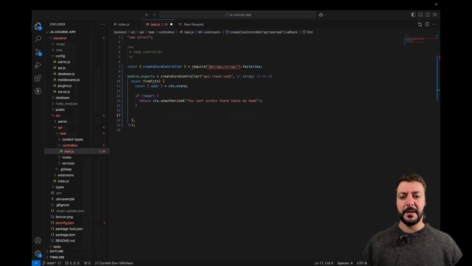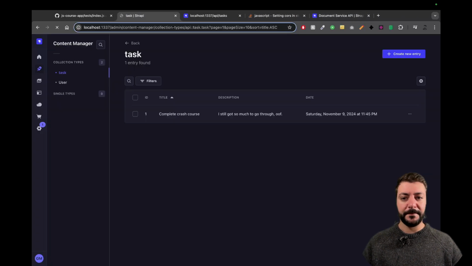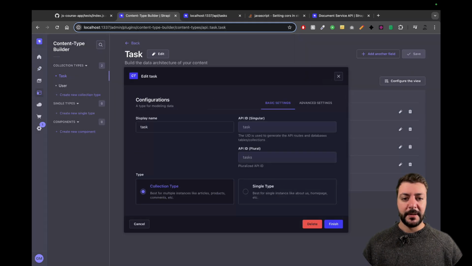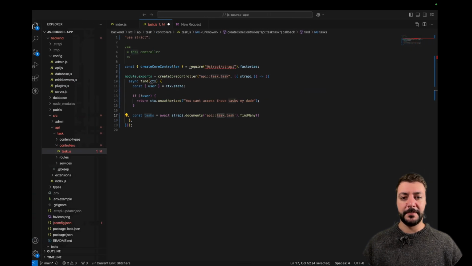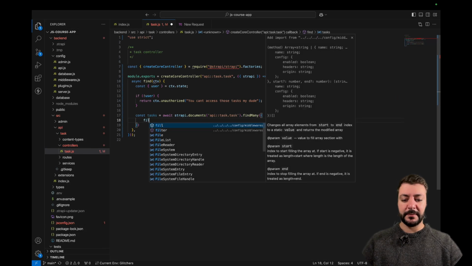So let's say const tasks equals, we get Strapi documents API task.task. Task and not tasks is what we're using, because if we recall, going back here in our content type builder, our singular API ID is task, plural is tasks. So back to here, we're using API task.task find many, and here we're going to pass some filters.